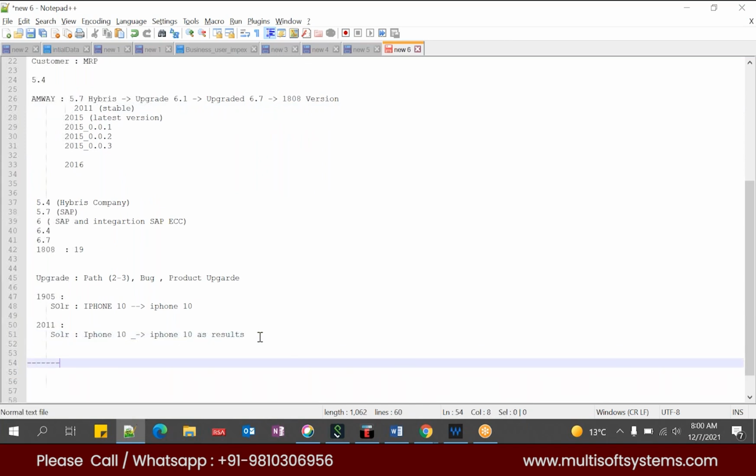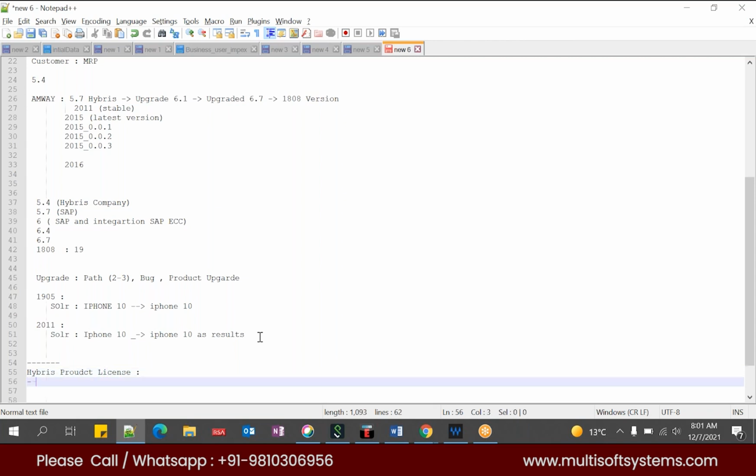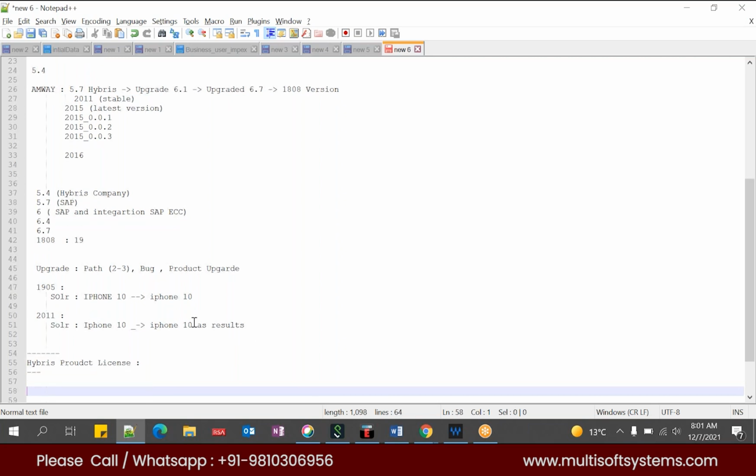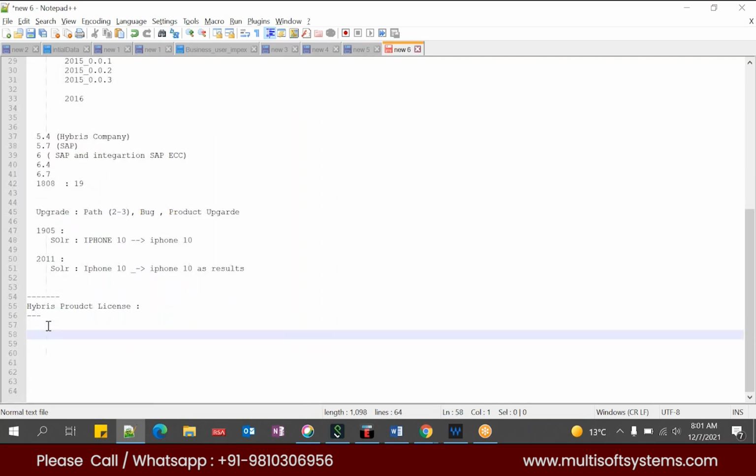Yeah. Now I'll talk about the Hybris product license. Being a business user, we must know the license cost. The reason I'm talking about the Hybris license cost is that when you are trying to start a new project, the first thing they will talk about is the revenue. Let's say how much revenue they are trying to make, and we should know that particular revenue, because the licensing cost of the Hybris product purely depends on the revenue.